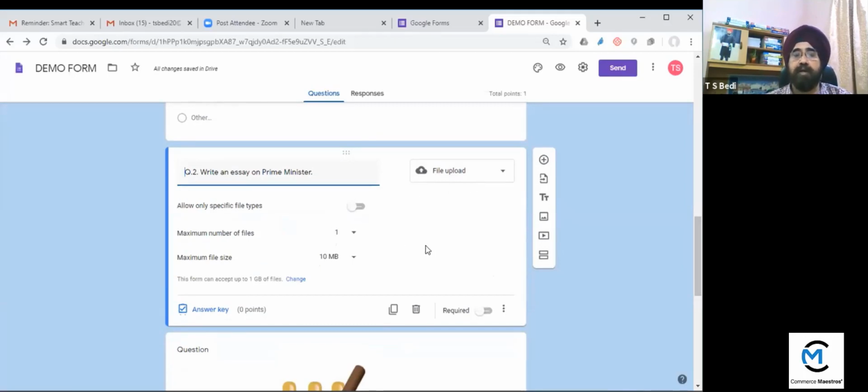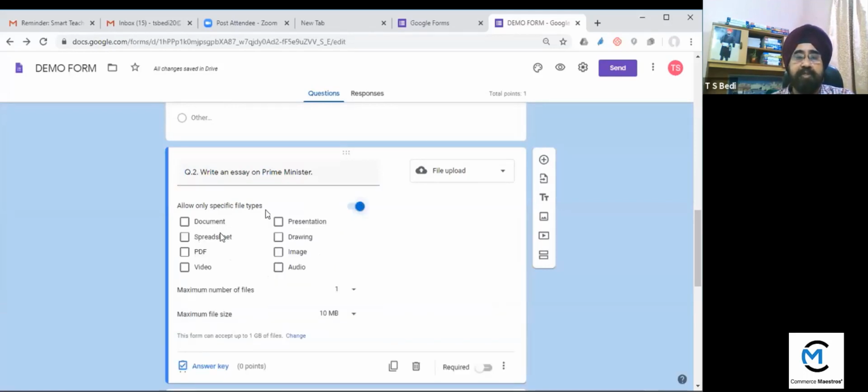This we have done in our accountancy UT exam, where the student has to write an answer on the answer sheet. They have uploaded the images here. Now here there are many options. One is allow only specific file types. If I click here, these are the options. The student can upload only the document, or the presentation, or the spreadsheet, drawing, image, PDF, video, audio.